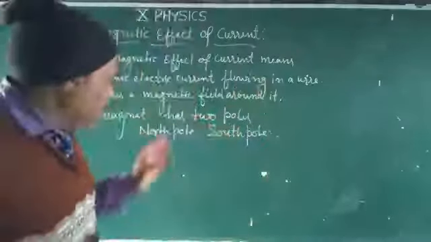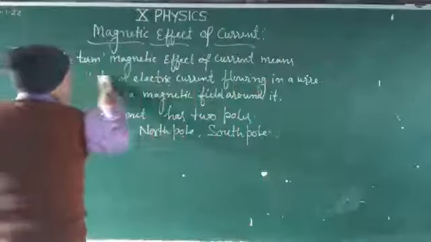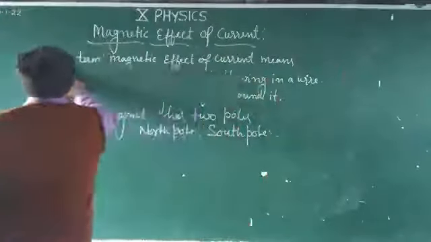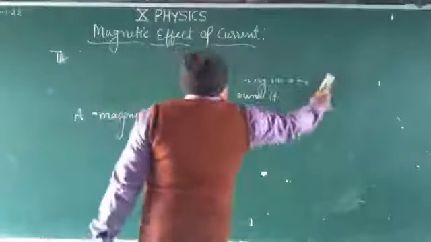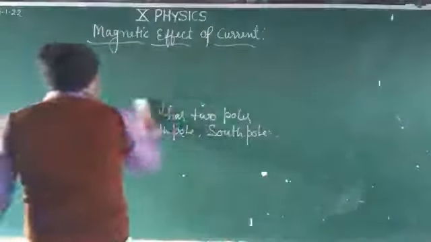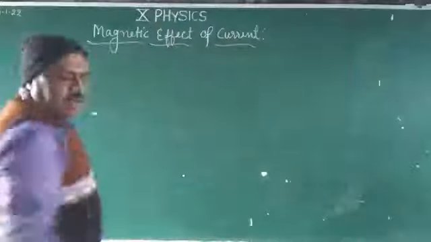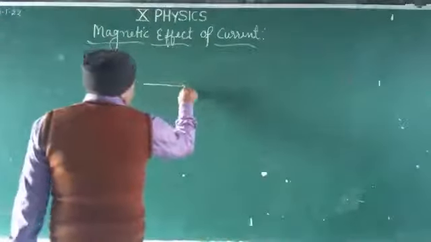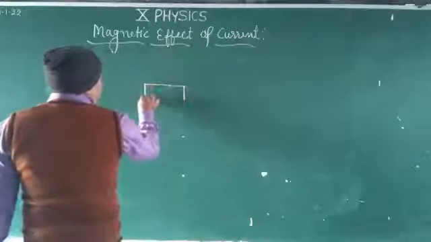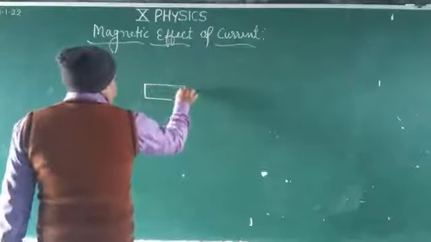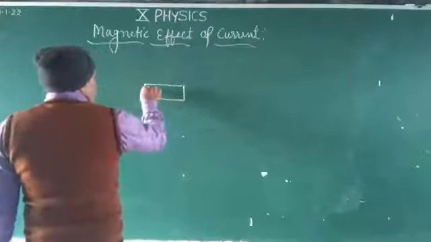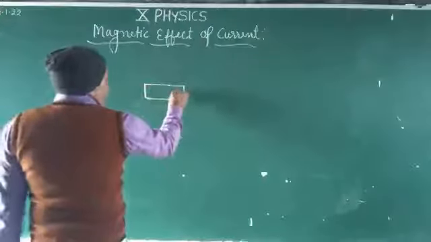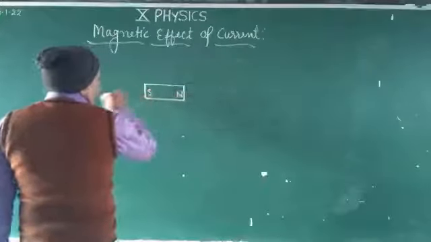You can see here how. Like this is a bar magnet. A bar magnet is of rectangular shape. This is the N pole, this is the S pole.